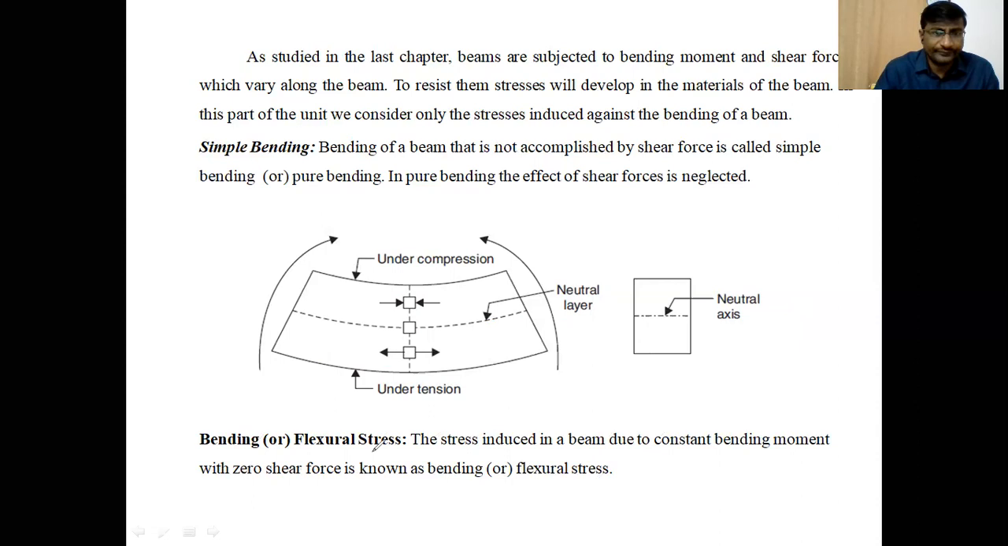Clear, students? So flexural or bending stresses are the stresses induced in a beam due to a constant bending moment with zero shear stresses. Zero shear force is known as bending or flexural stresses. So we are not considering any shear force on the beam, only the bending moment. During bending moment, the stresses induced in the beam are called the bending or flexural stresses.